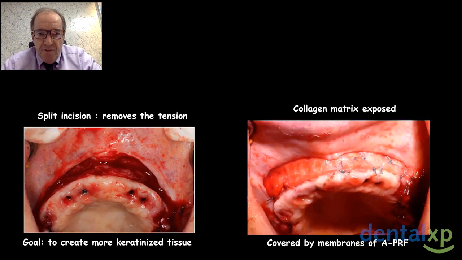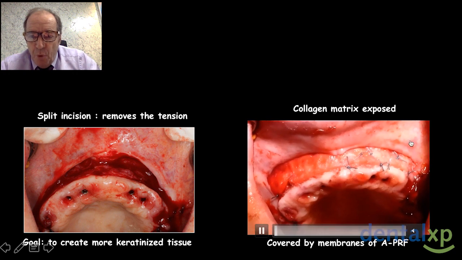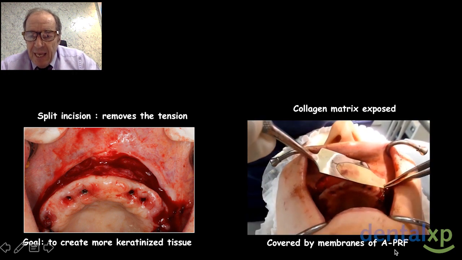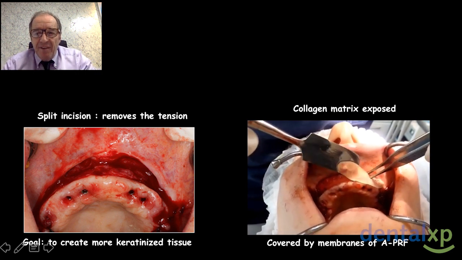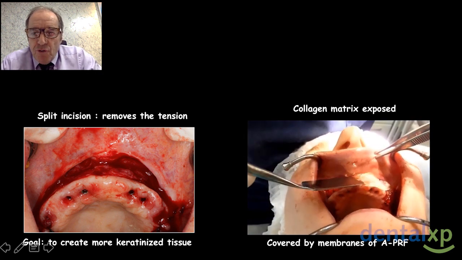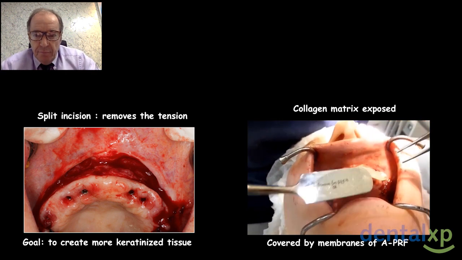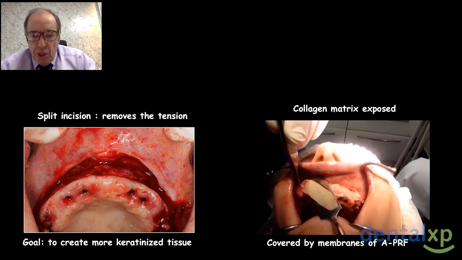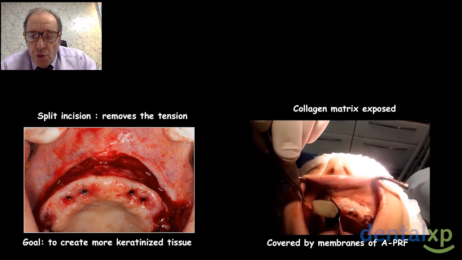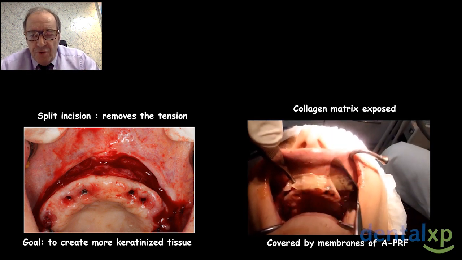And in this movie, you can see the collagen matrix exposed, and I cover it with a PRF membrane. I placed 8 PRF membranes. You can see during the movie the first one, but it's not sufficient. After that, I need to suture in this case, because this PRF will be exposed, you know.